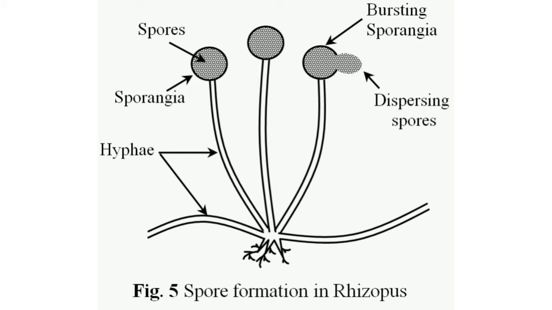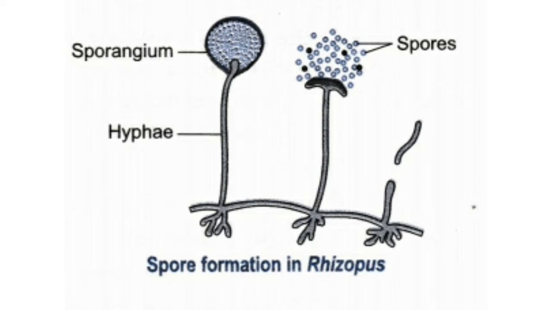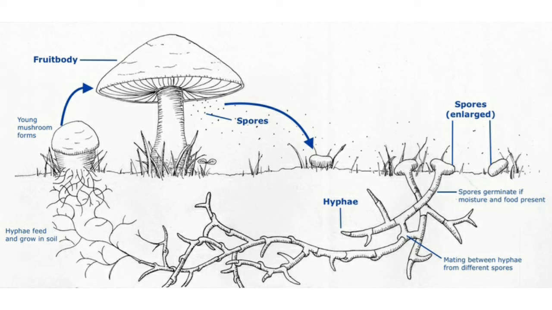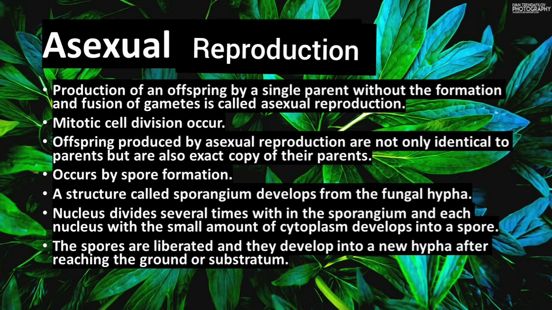Hyphae is nothing but the plant body of fungus. The nucleus divides several times within the sporangium, and each nucleus with a small amount of cytoplasm develops into a spore. The spores are liberated and they develop into new hypha after reaching the ground or substratum.